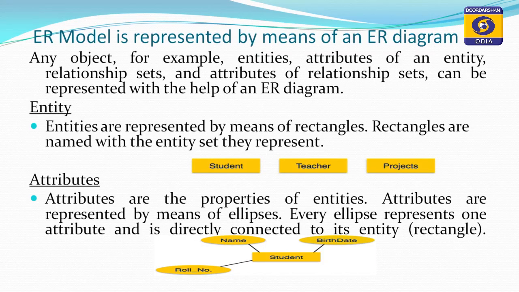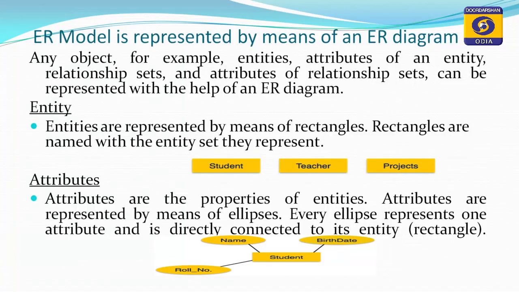Any object, for example entities, attributes of an entity, relationship sets and attributes of relationship sets, can be represented with the help of an ER diagram. Anything you can represent with the help of an ER diagram. So, what does entity mean and what is an attribute? Already we have discussed. Now, we will go into the detailed notation of these attributes, entities and relationships, by which we can design any database as per our requirement.